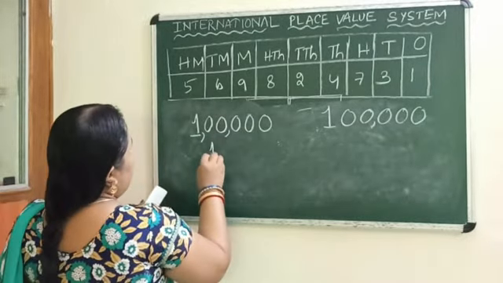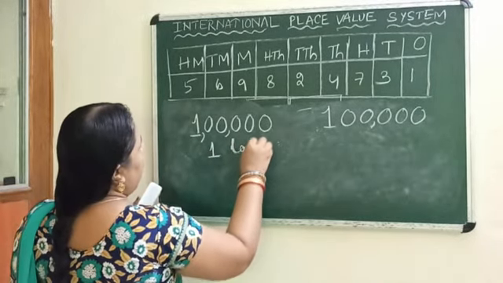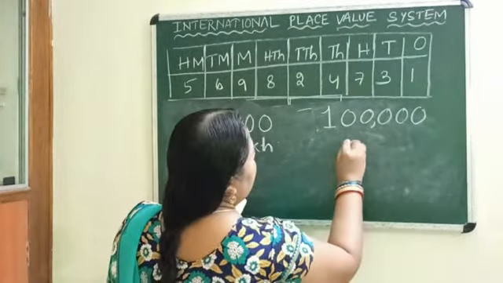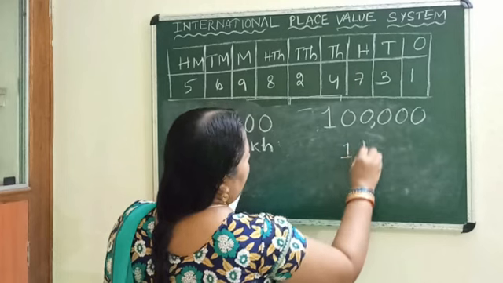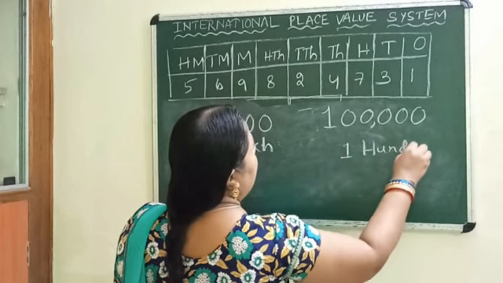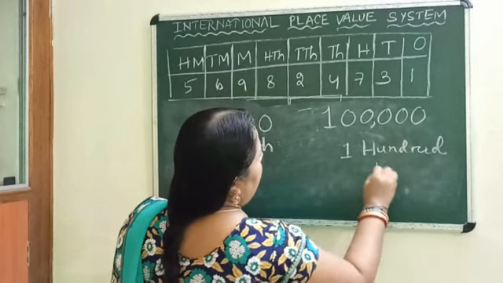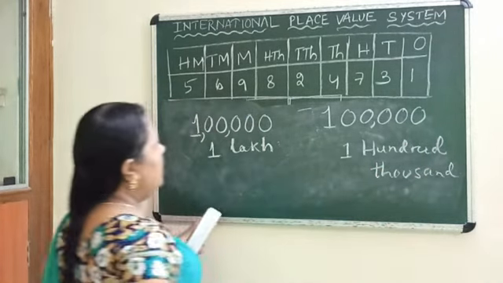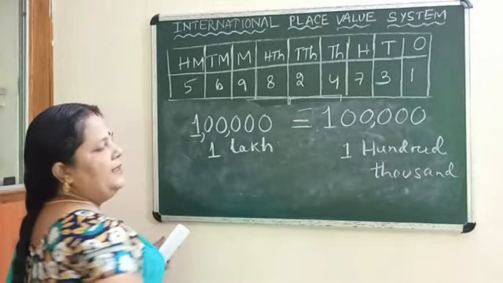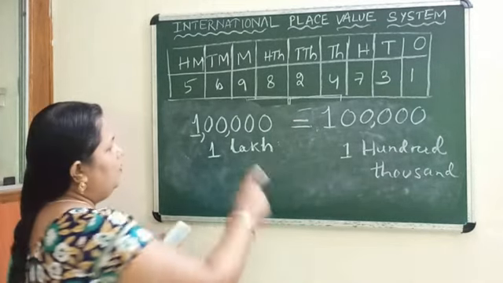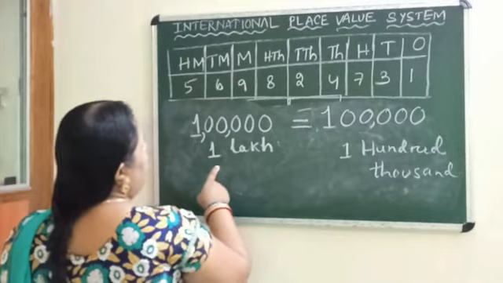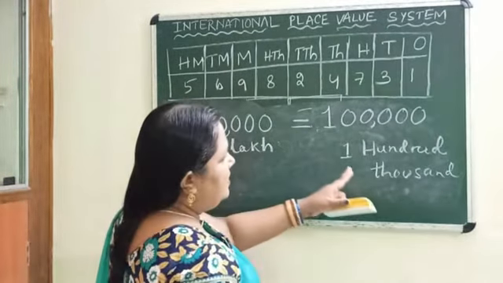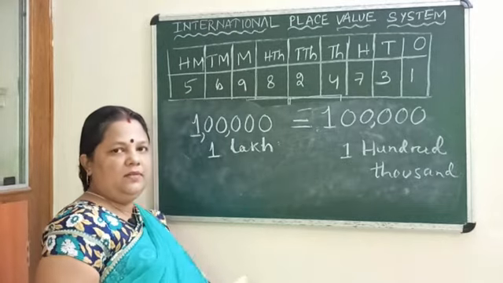So this one is 1 lakh in the Indian system, but here this is 100,000. Both the values are the same. We say 1 lakh in the Indian system and 100,000 in the international system.